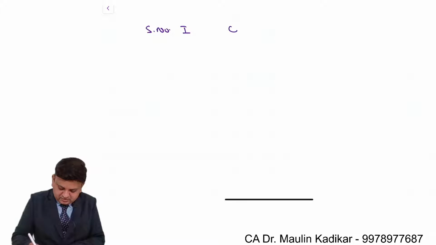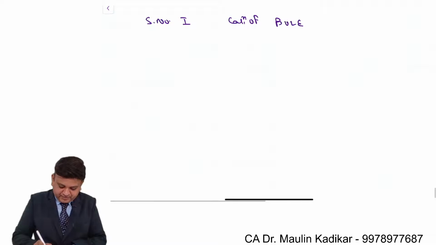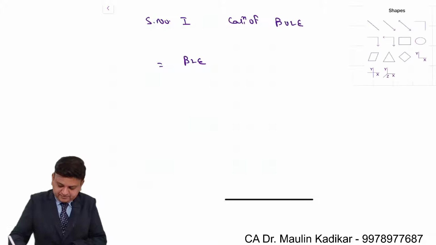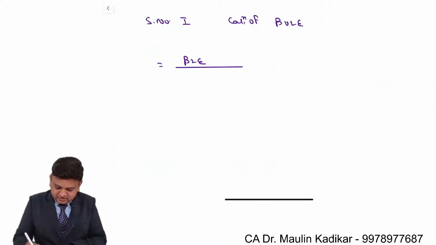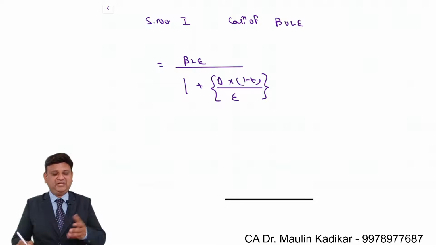Step number 1, calculation of beta of unlevered equity. In that, beta of levered equity divided by 1 plus debt into 1 minus t divided by equity. We have been provided with our own beta information that is of no use.